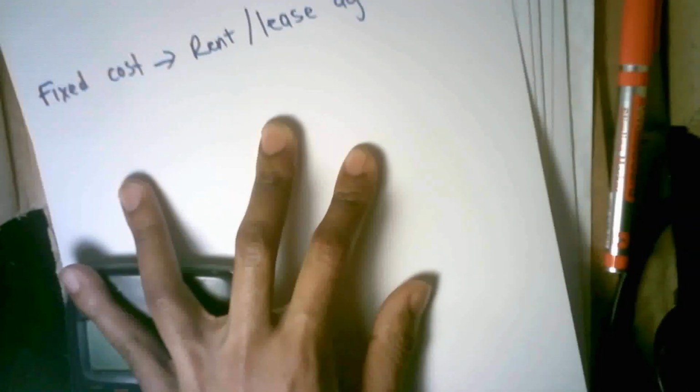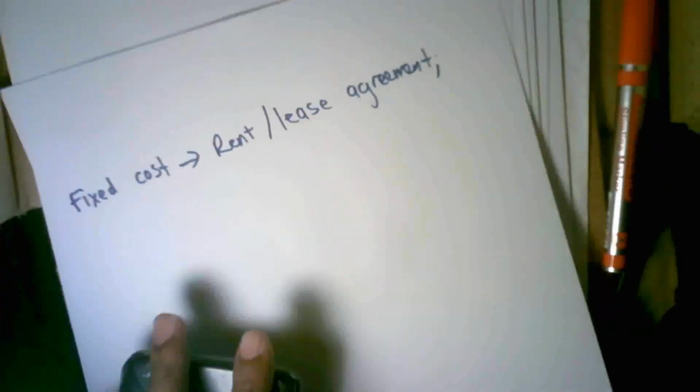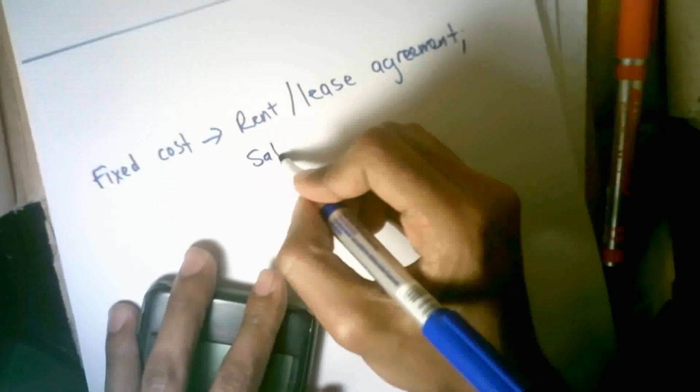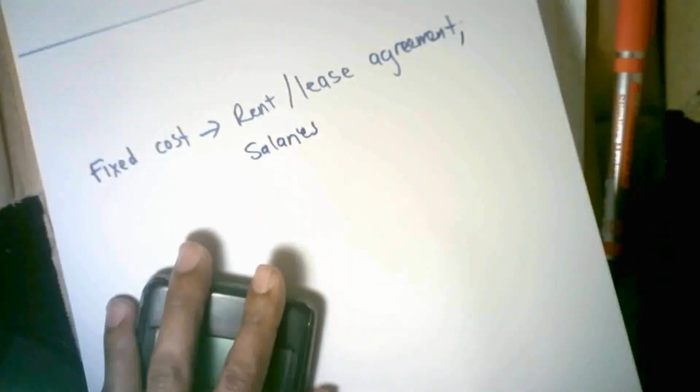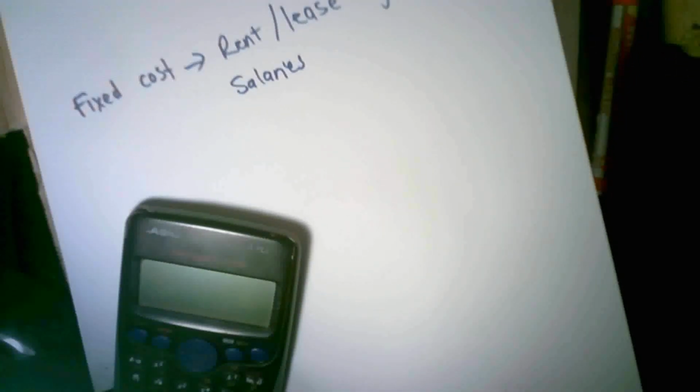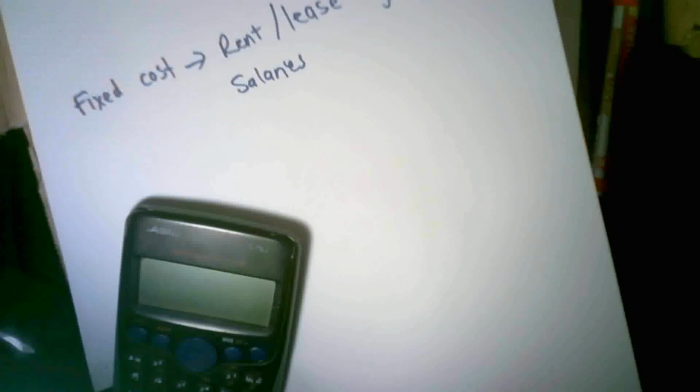You can look at more examples of your rent agreement, but you can include salaries. If I have employees in my business, and for one employee I will pay him 10,000 Rand a month, right? If I hire one employee, the next month I'll pay him 10,000 Rand. If I produce 1,000 products, I'll pay him 10,000 Rand every month.